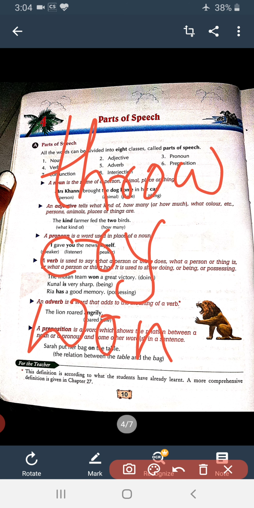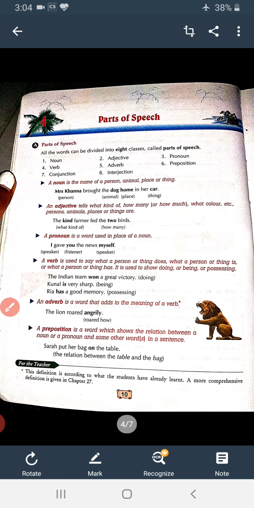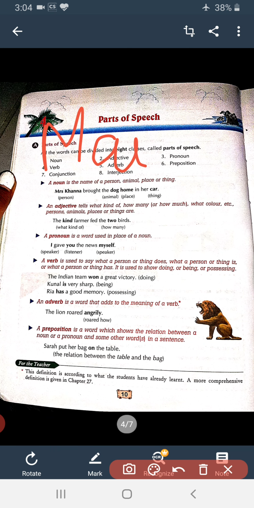So there are many verbs which can be easily identified. Means verb means action word. But the words which I have given you now, the examples, are all your main verbs. Main verbs can be identified easily.